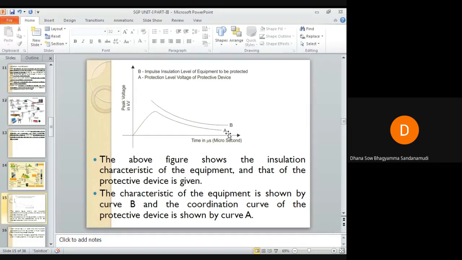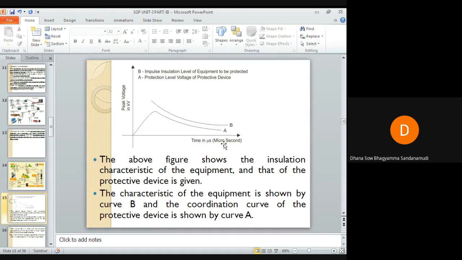And if the insulation withstand level of the equipment which is to be protected is only 400 volts, then definitely the insulation breakdown will occur because of the overvoltage of 500 volts.